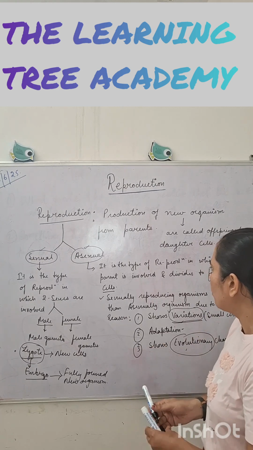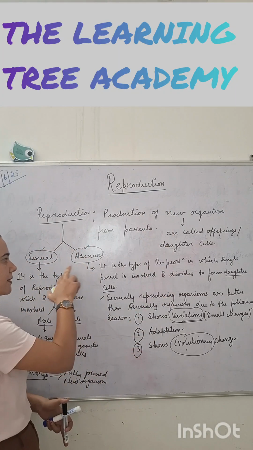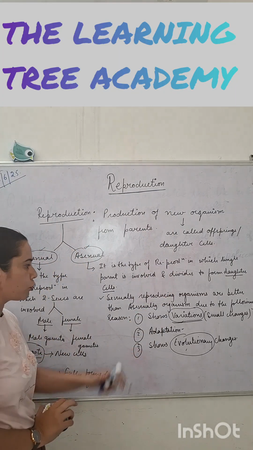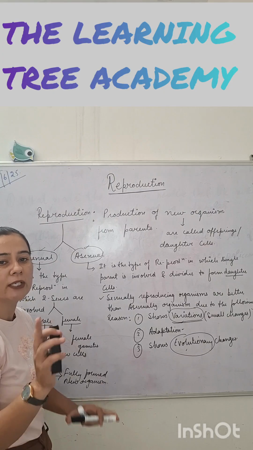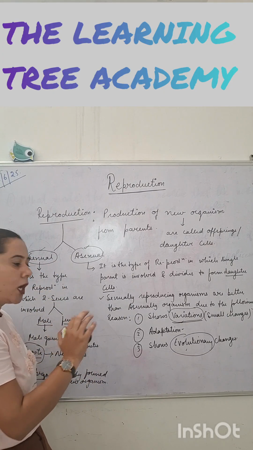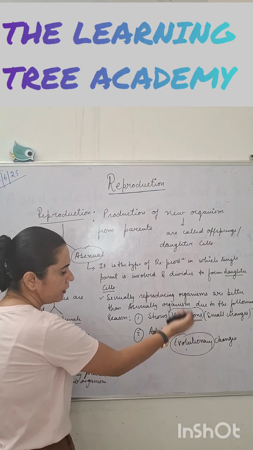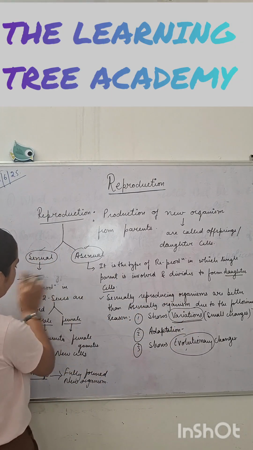Now why do only sexually reproducing organisms show these capabilities, not asexually reproducing organisms? What is the reason behind sexually reproducing organisms showing evolution, variations and adaptation?